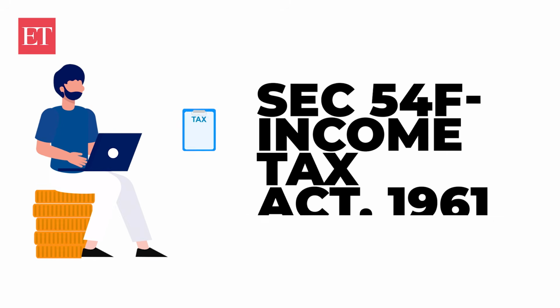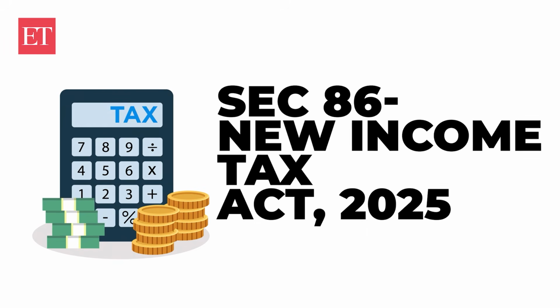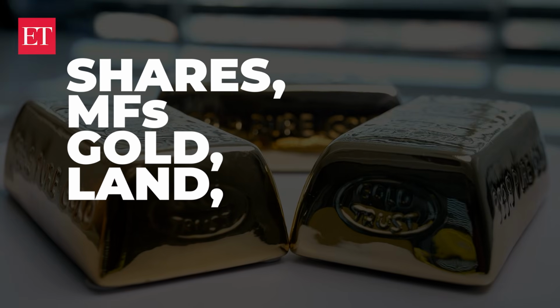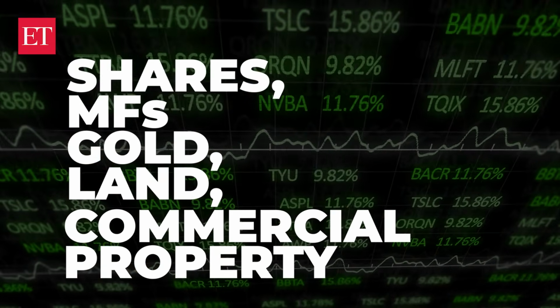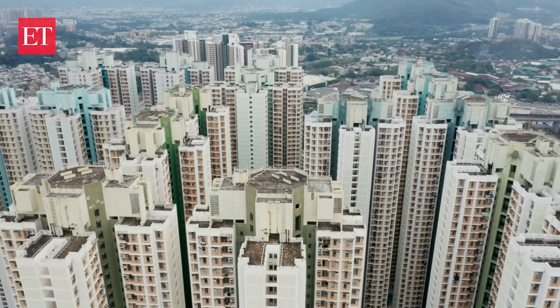The one who paid zero tax used a section of the Income Tax Act 1961, Section 54F, which corresponds to Section 86 of the New Income Tax Act 2025. What this section does is that it helps you save tax on long-term capital gains from assets like shares, mutual funds, gold, land, or commercial property. But there's one condition. The asset sold should not be a residential house. To claim this benefit, you must also use the sale money to buy or construct a residential house in India.